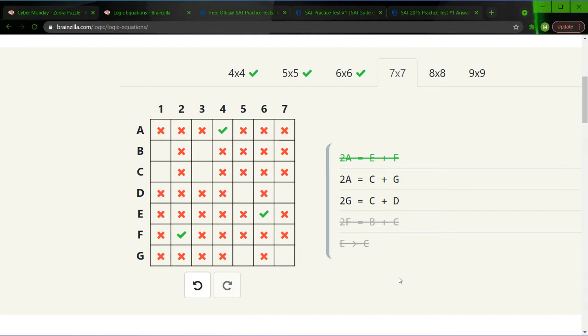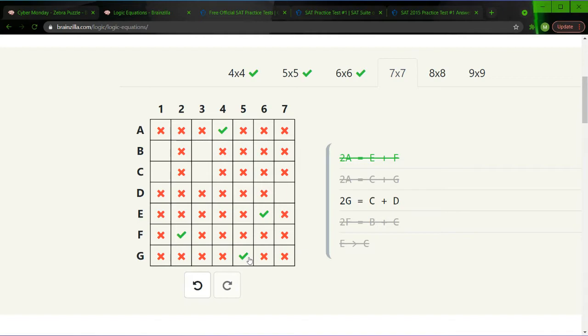2a is equal to c plus g. That's our first thing. So 8, or 2 times 4, is equal to c plus g. We don't have much off of that yet, considering there's 2 possible situations in which this works. However, we can use 2g, or first off, let's note, 2g is equal to c plus d, so g must be 5.